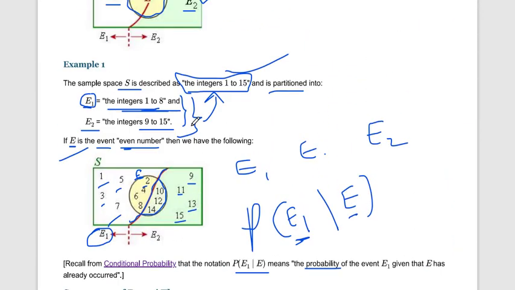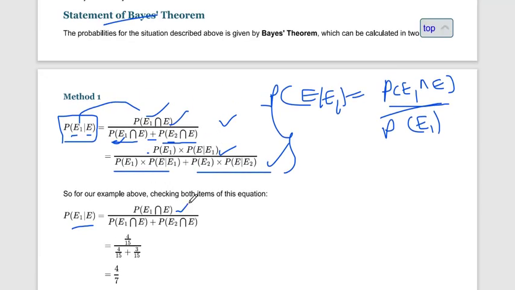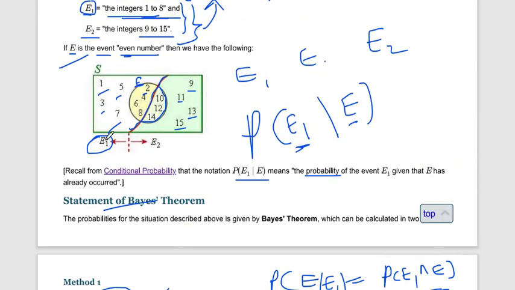So now if we want to find the probability of E1 given E, this is formula method 1: E1 intersects E upon E1 intersects E plus probability of E2 intersects E. Here we have E1 in this portion, intersect E, so common between E1 and E: 2, 4, 6, 8. 4 numbers, and total is, sorry, the sample space is 15.